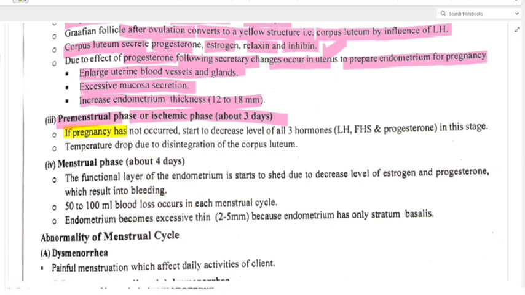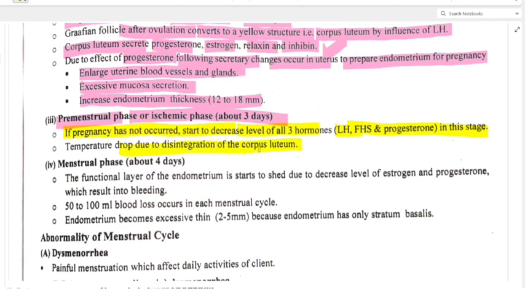If pregnancy has not occurred, the level of all 3 hormones starts to decrease, that is LH, FSH and progesterone. Sorry, that will be FSH, right? Follicle stimulating hormone. There is a printing mistake. So in this stage, temperature drops due to disintegration of the corpus luteum.